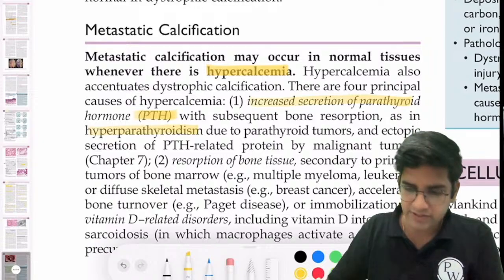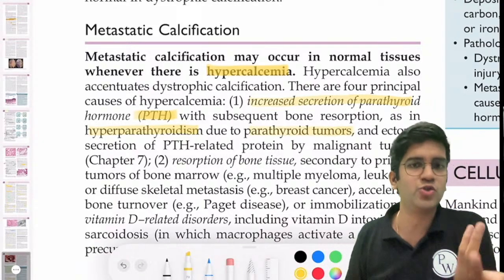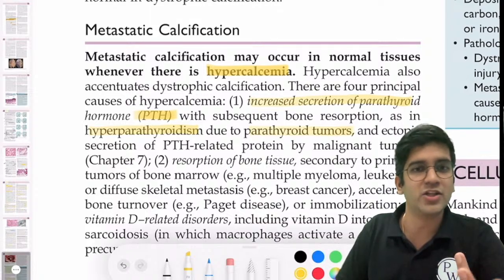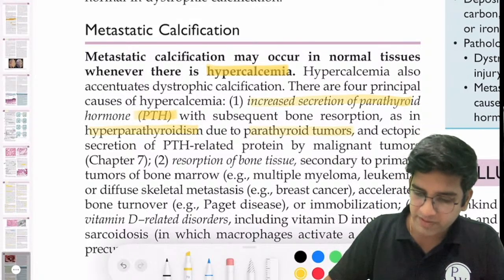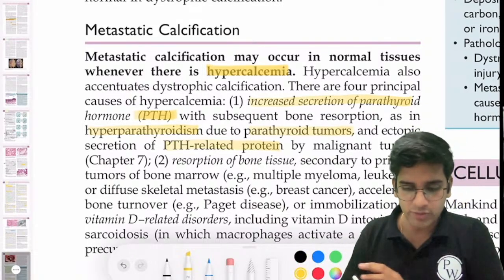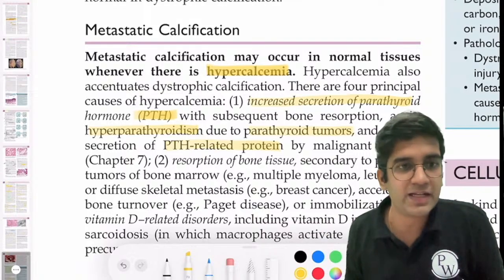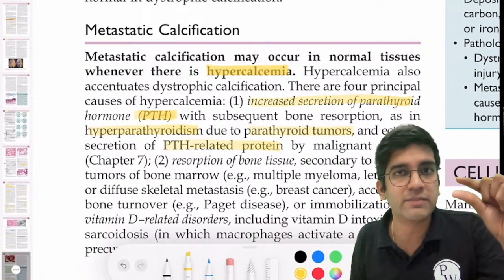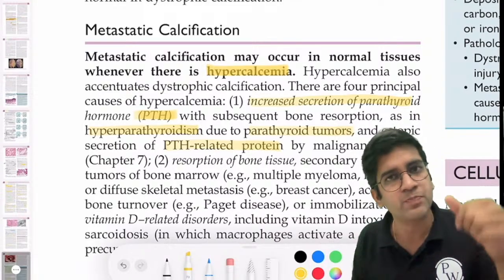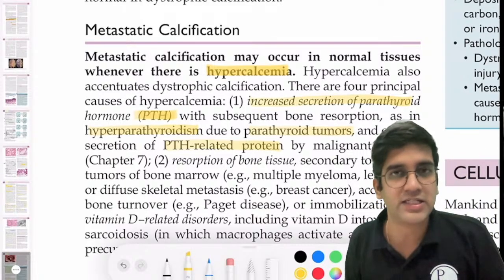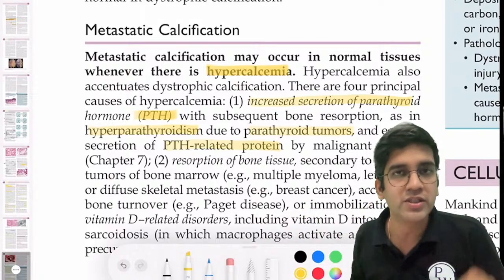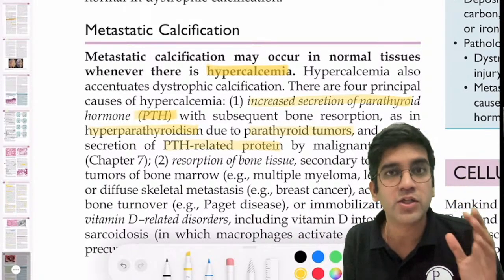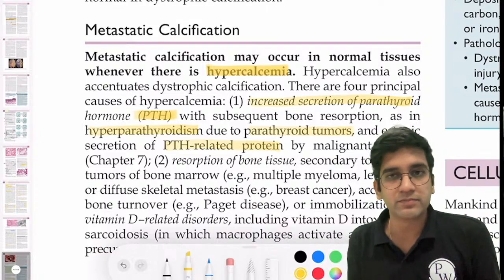The reason for hyperparathyroidism is what is given next. Parathyroid tumors. Obviously, a parathyroid adenoma will definitely secrete more parathormone, which results in that. Or ectopic secretion of parathormone related to malignant tumors. We'll see the malignant tumor related excess parathormone secretion when we come to neoplasia. But for now, excess parathyroid secretion or hyperparathyroidism can cause hypercalcemia and metastatic calcification. Again, don't look at the book. Just tell me which organ in your body do you think has maximum calcium?